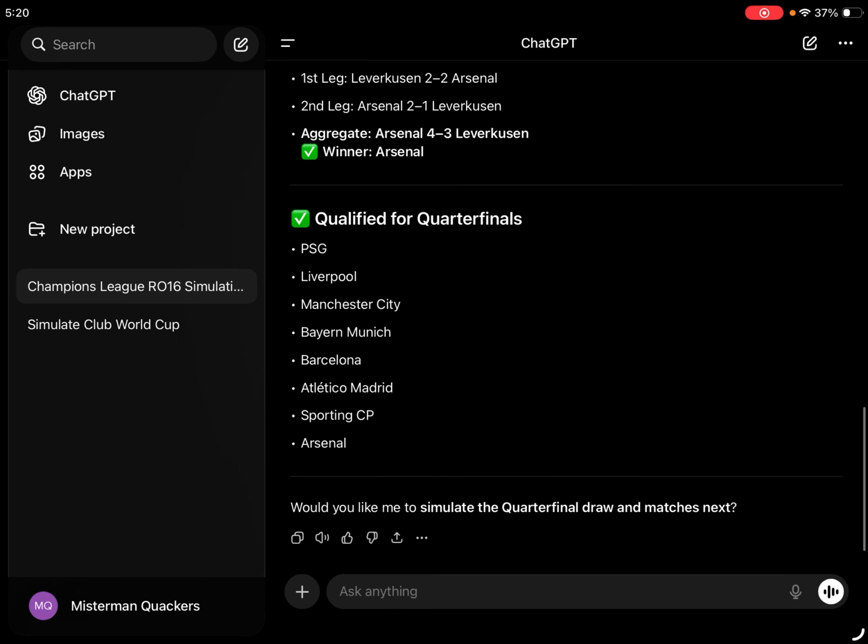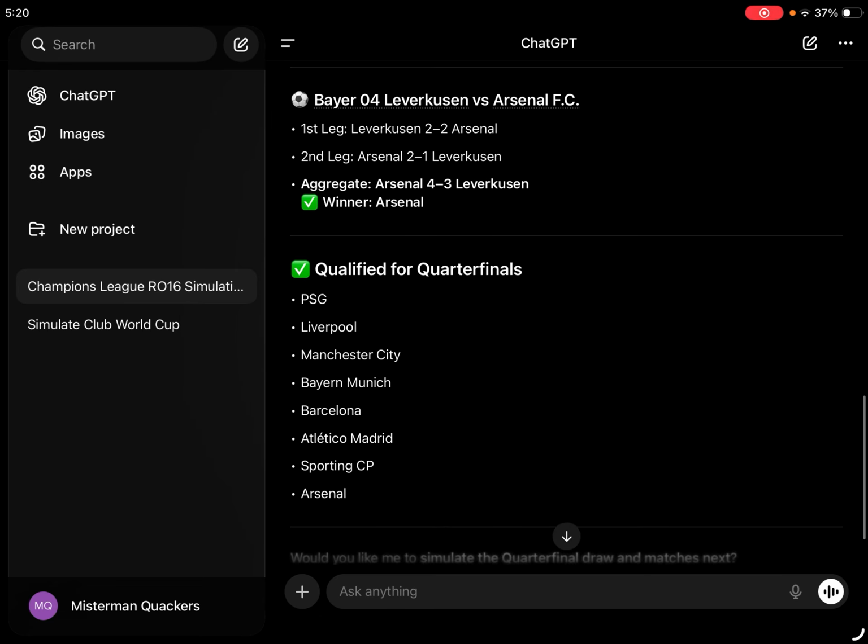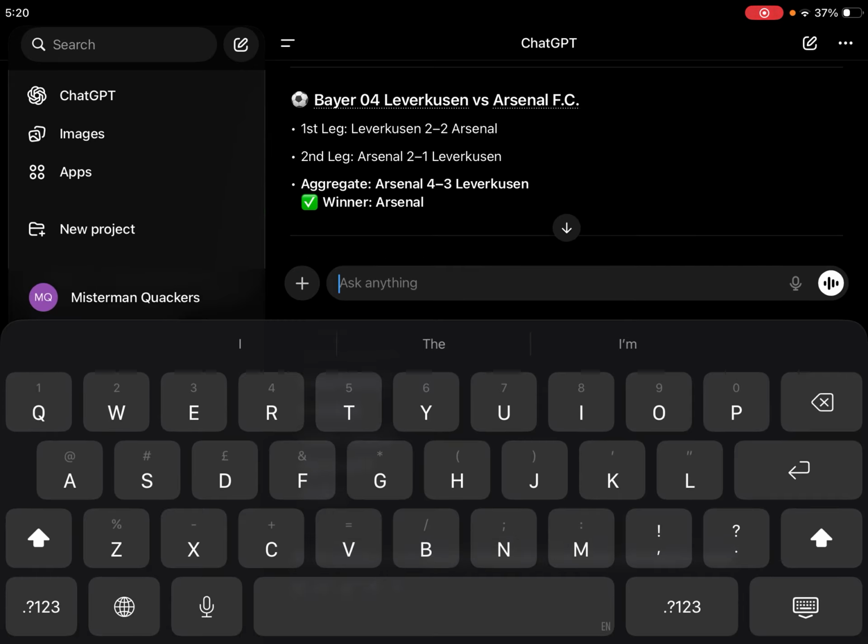So the teams that have qualified to the quarterfinals are PSG, Liverpool, Bayern, Barca, Atletico Madrid, Sporting and Arsenal. So now we are going to be simulating the quarterfinals.